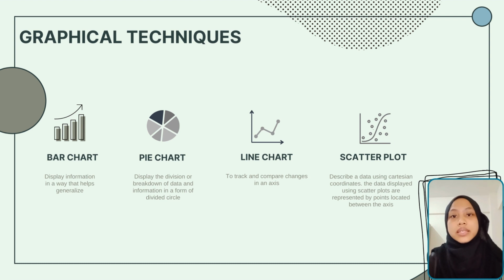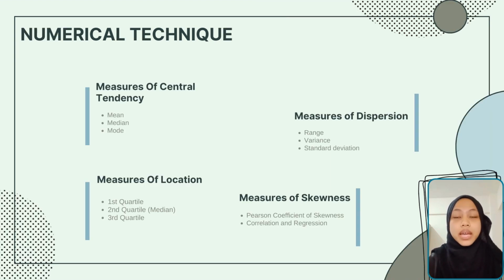And the last one, scatter plot, is used to describe the data using Cartesian coordinates. The data displayed using scatter plots are represented by points located between the two axes. By using graphical techniques, we managed to achieve our first and second objective of the study.